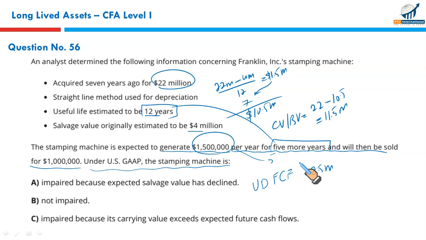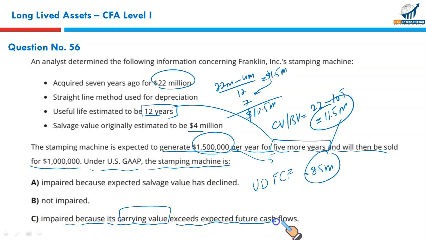Under US GAAP, you need to compare the carrying value or the book value with the undiscounted future cash flows, which indicate the carrying value is more than the undiscounted future cash flows. Asset is impaired. That's all. We are not required to calculate the impairment loss. Just need to see if it is impaired. Yes, it is impaired because the carrying value of 11.5 million exceeds the expected future cash flows of 8.5 million. That makes C the correct option.